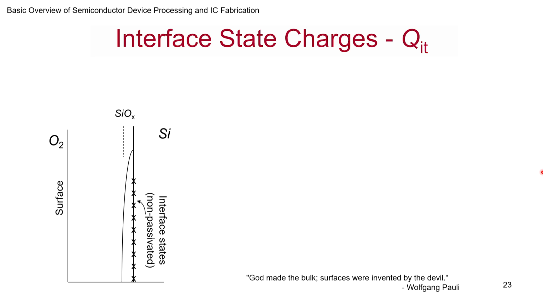Now let's look at the next thing. This actually is the trickiest, as I mentioned: oxide interface charges, or QIT. I was reminded when I was putting together this slide of a statement by Wolfgang Pauli: God made the bulk. Surfaces were invented by the devil. The reason is the bulk is easier to control, understand and predict. It's much more predictable.